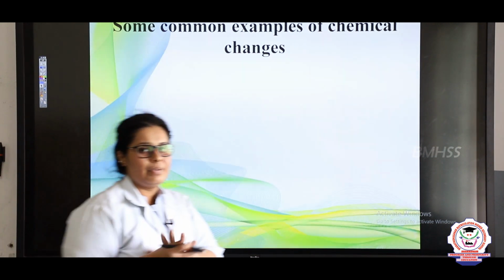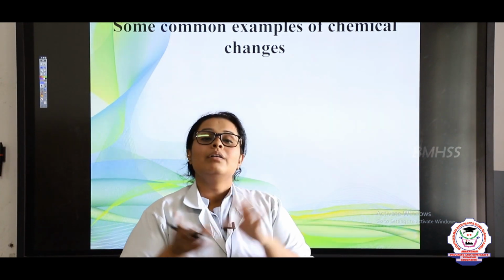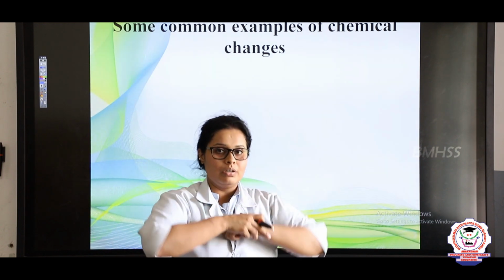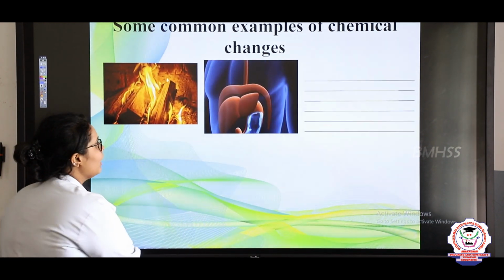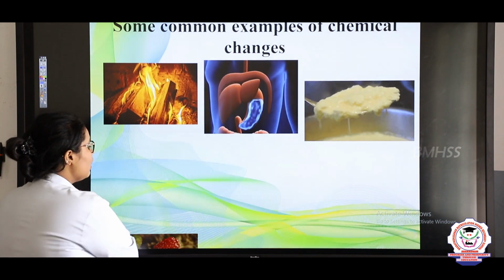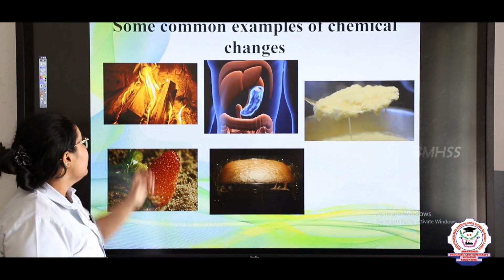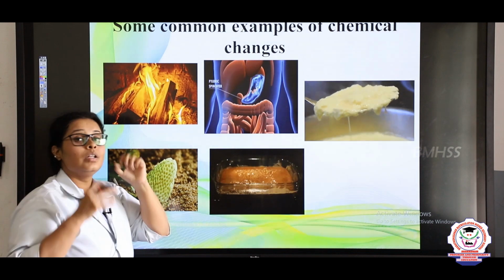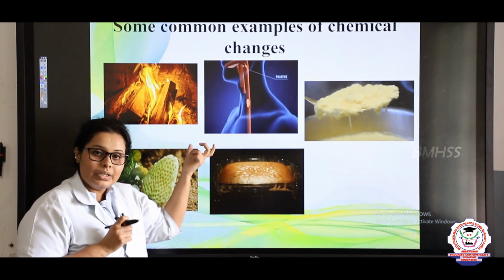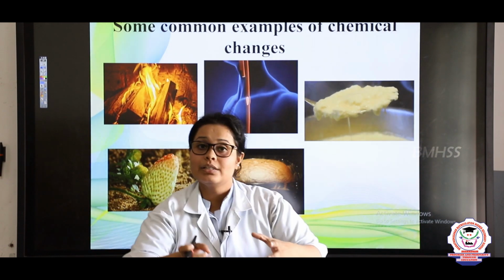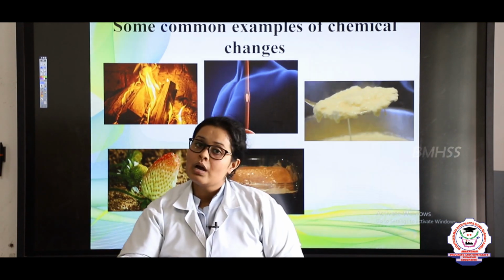Now some examples of what we generally know is happening in nature. First, we can see that wood is getting burnt. As I told you earlier, whenever wood is heated, it gets converted into ash.